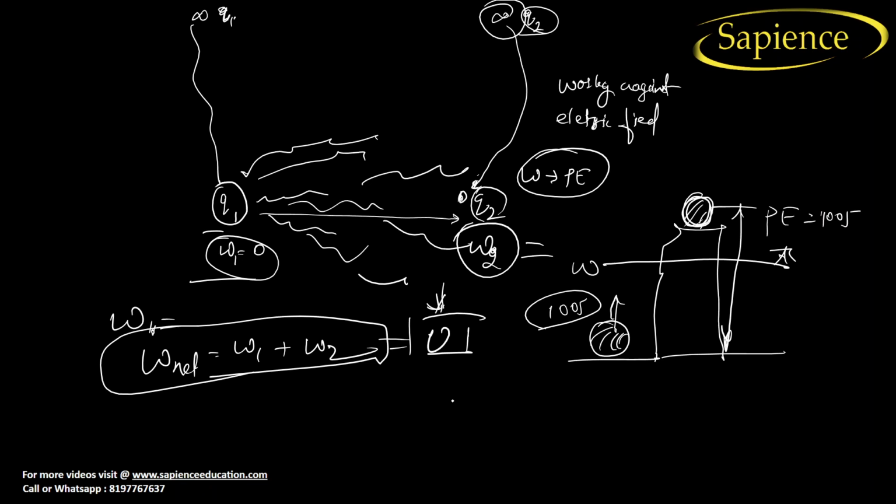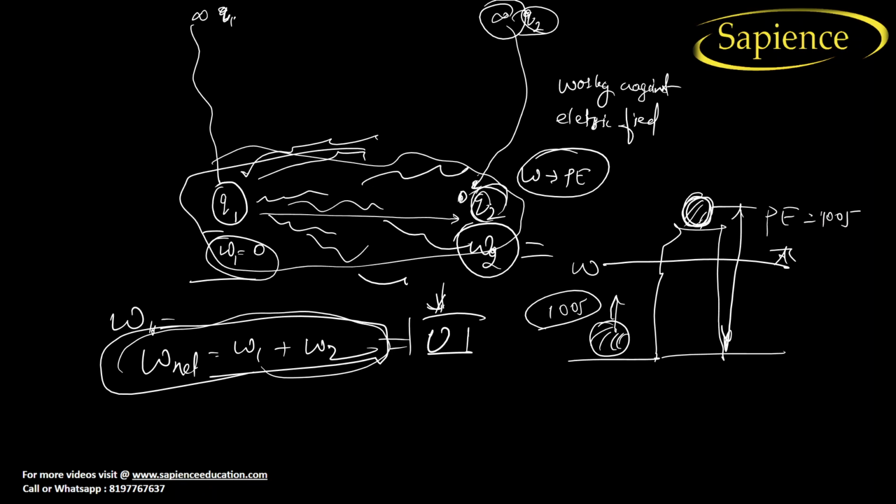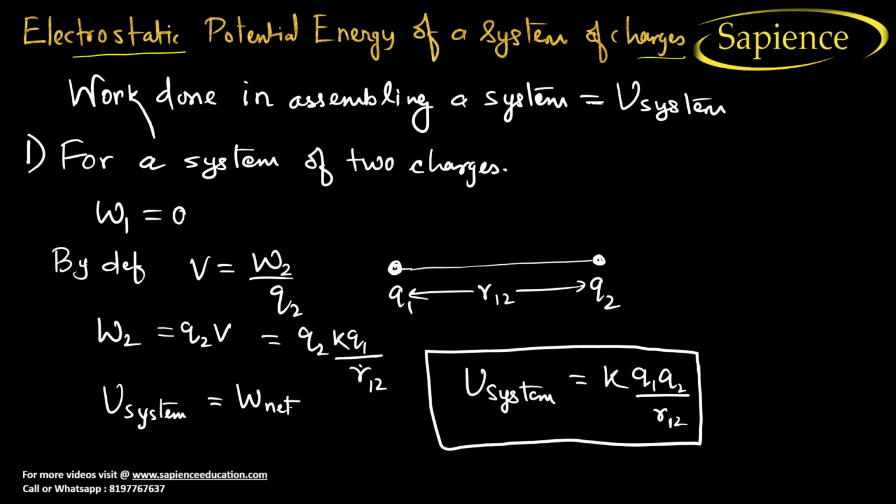So we can directly say that the potential energy of the system will be equal to the net work done in bringing a charge from infinity to this point. Total work done in bringing a charge from infinity to this point. I hope you have understood now. Now let us check what it says. Work done in assembling a system is equal to potential energy of the system. You should understand that U indicates potential energy, right? Potential energy.